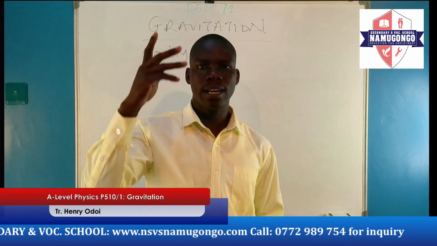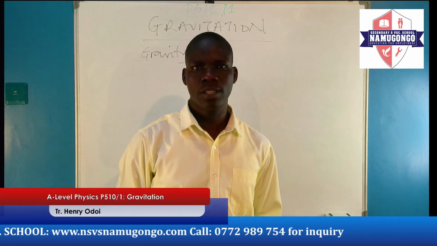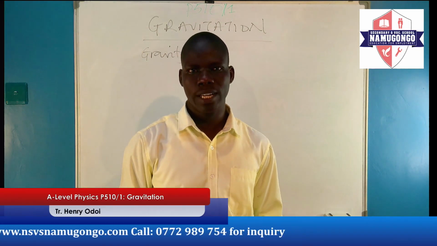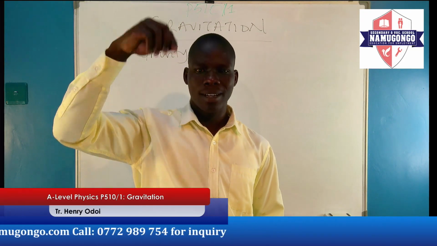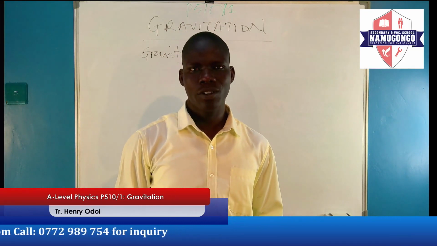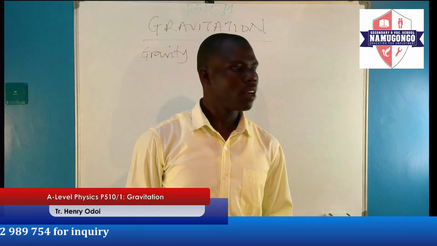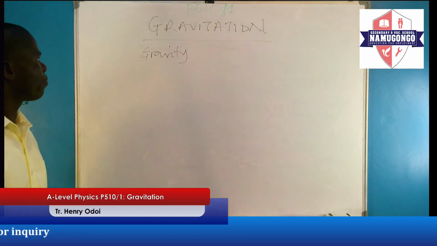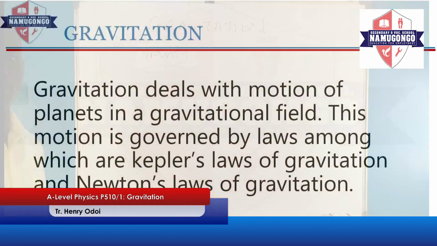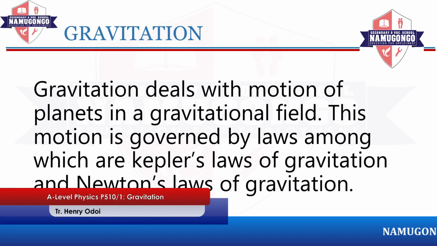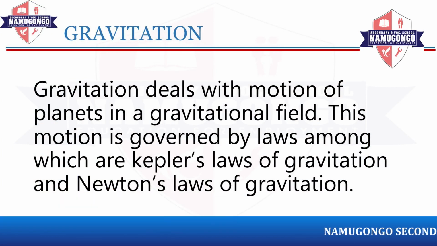Also, when a leaf drops from the branch of a tree, it does not go up. It is being pulled down due to the force of gravity. We can also consider the force of attraction between the earth and the sun. We can also consider the force of attraction between the earth and the moon.